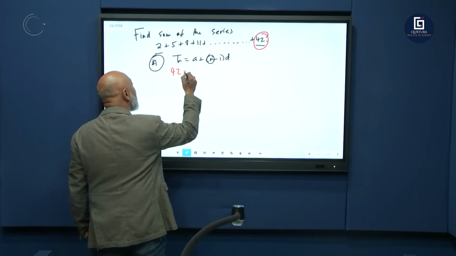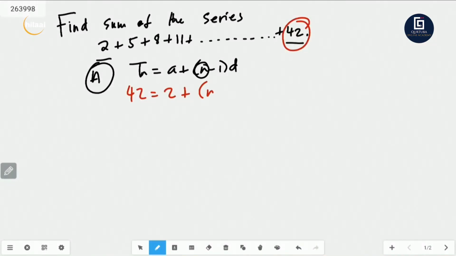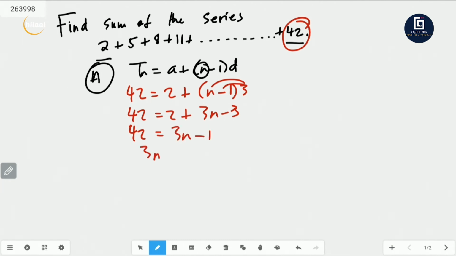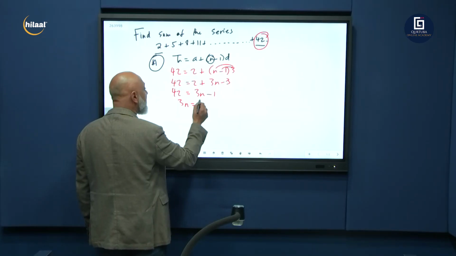So now, 42 is equal to a, which is 2, plus (n minus 1). I'm looking for n. My common difference is 3. So 42 is equal to 2 plus 3n minus 3. I just multiplied this out. So 42 is equal to 3n minus 1. 3n is equal to 43. 3n is equal to 42 plus 1, which is 43.